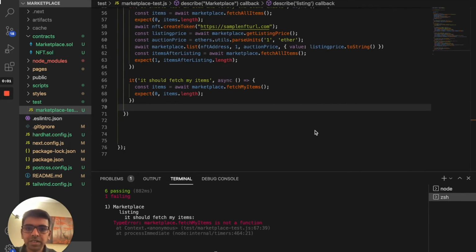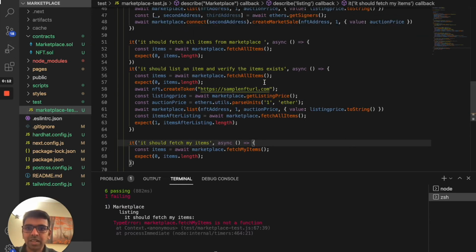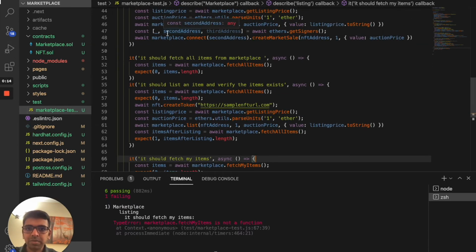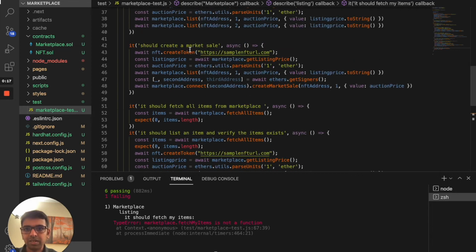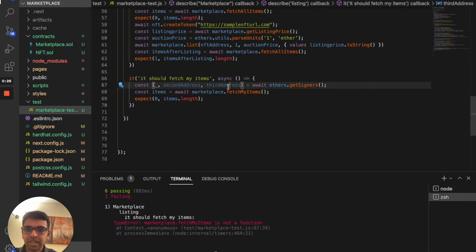One thing we didn't do is that when you're fetching the items for a particular user, we should initiate that user ID and probably a user address there. If you remember, when we had the previous test where we were making a market sale, we fetched the address from the signers. Here we're going to do the same thing, because we're going to use the second address.